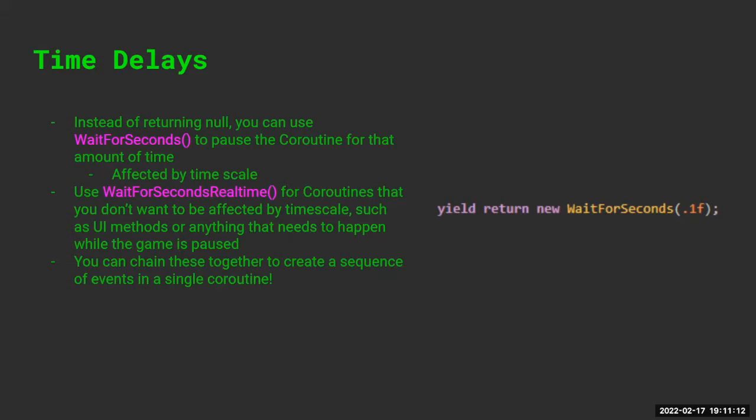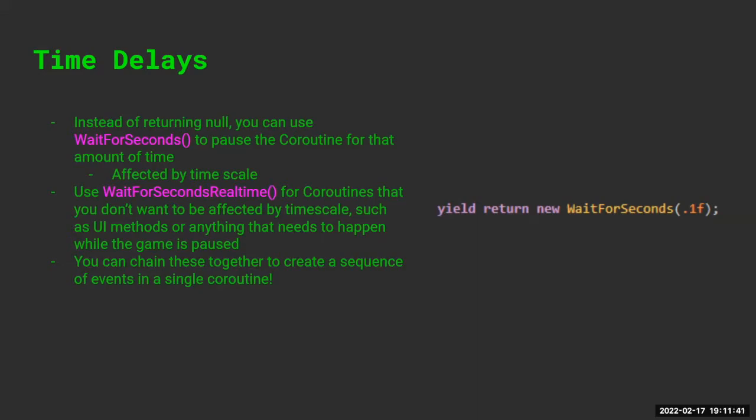So pretty useful. And if you want something to run while the game is paused, like let's say it's something for UI, then you just use WaitForSecondsRealtime, and then it's not affected by time scale. Super duper simple. So here, this yield return new WaitForSeconds(0.1) just says wait a tenth of a second and then do the rest of the coroutine. So very easy. And like I said before, you can chain these together into a sequence, right?